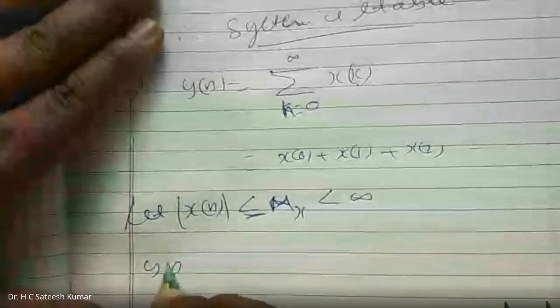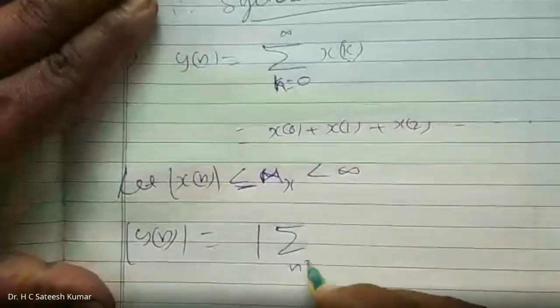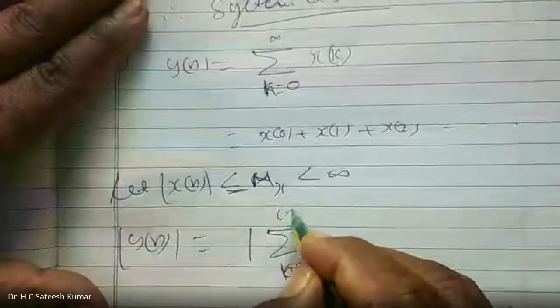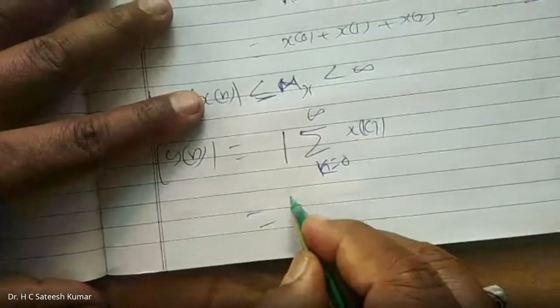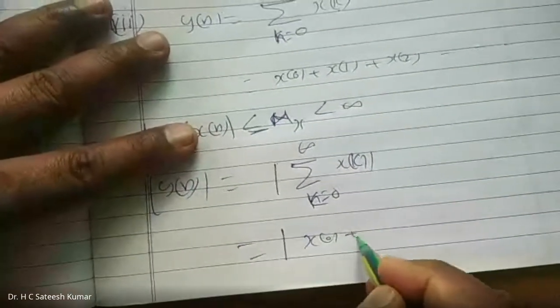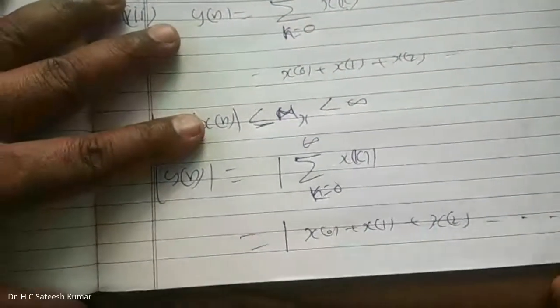Now magnitude of y of n is what? Magnitude of summation k varies from 0 to infinity x of k. It is nothing but magnitude of x of 0 plus x of 1 plus x of 2, and so on.